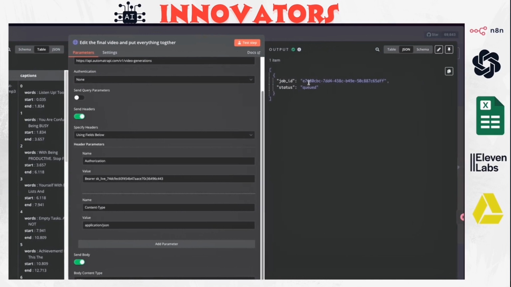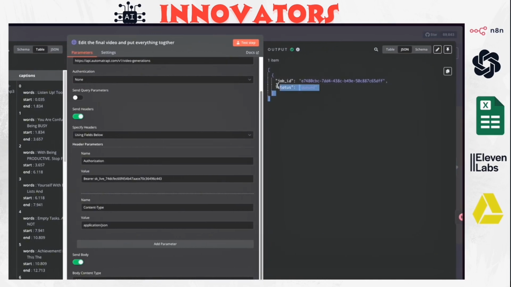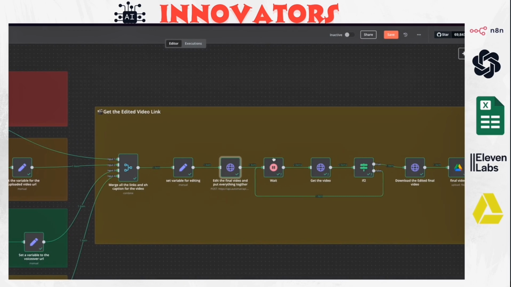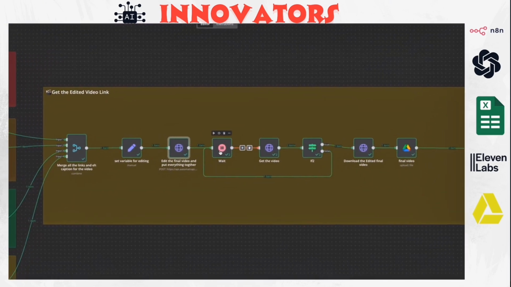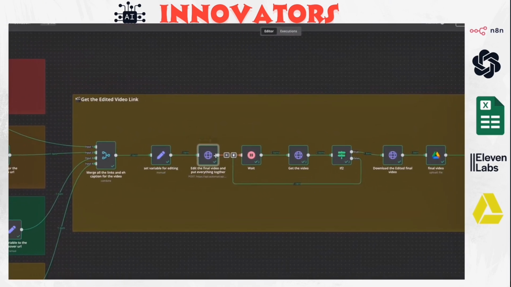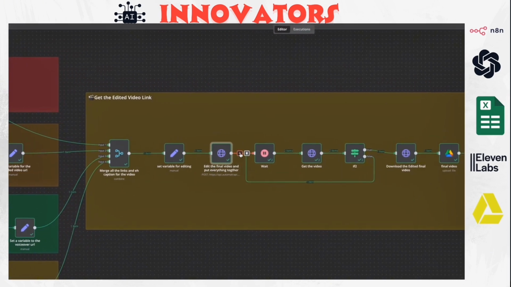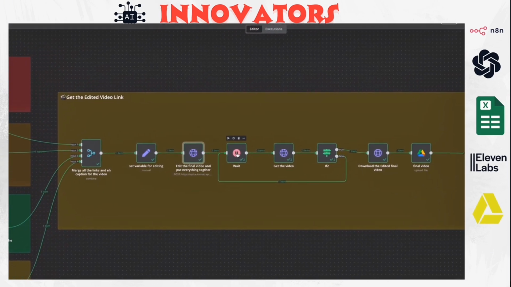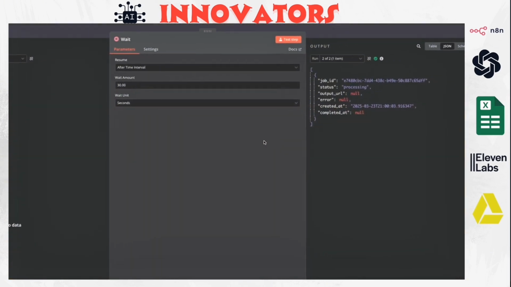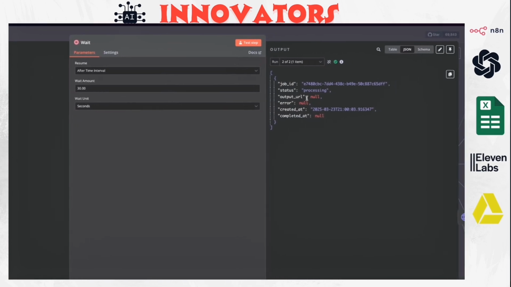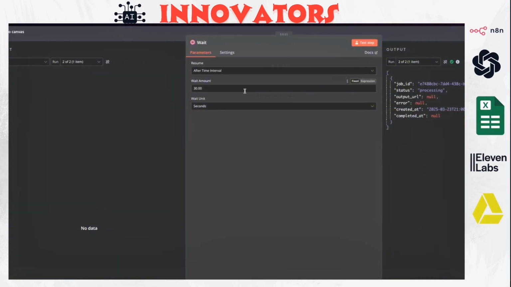And once you send it, you're going to get status is queued, and then we have to add a wait node to allow us to wait to see if it's done or is still processing. So we add this wait node, and basically we wait for 30 seconds.